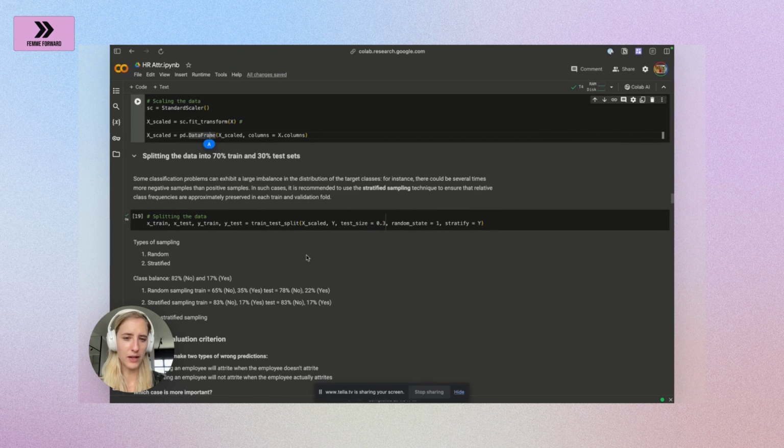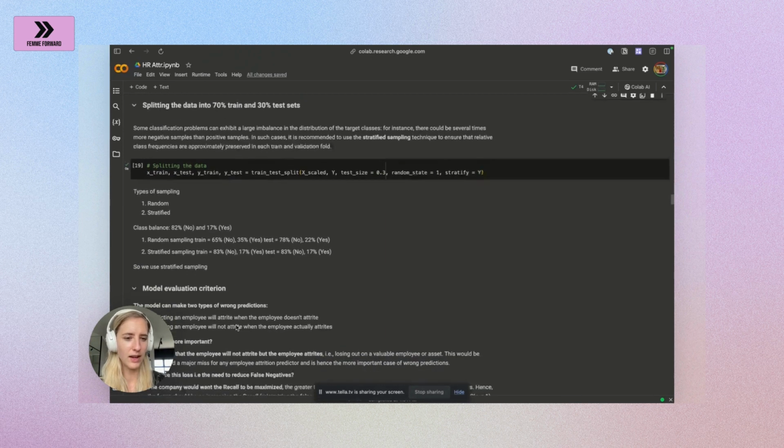Remember, for sampling, you can always use either randomization or you can stratify the data. Randomization here doesn't work so well. Why? Because you would get a high class imbalance, and that's not what you want. You want to keep a good class balance to be able to make an observation from your model later on. So here you keep the class balance of 83 that are not quitting the company and 17 that are quitting the company. And that's the same across the train and the test data set, whereas if you would use randomization, you would see that there is a change in the class balance.